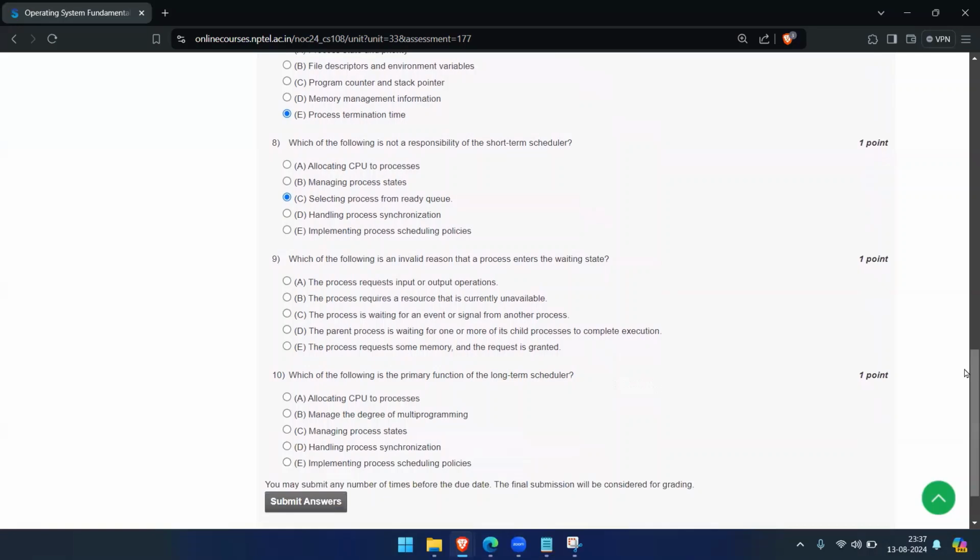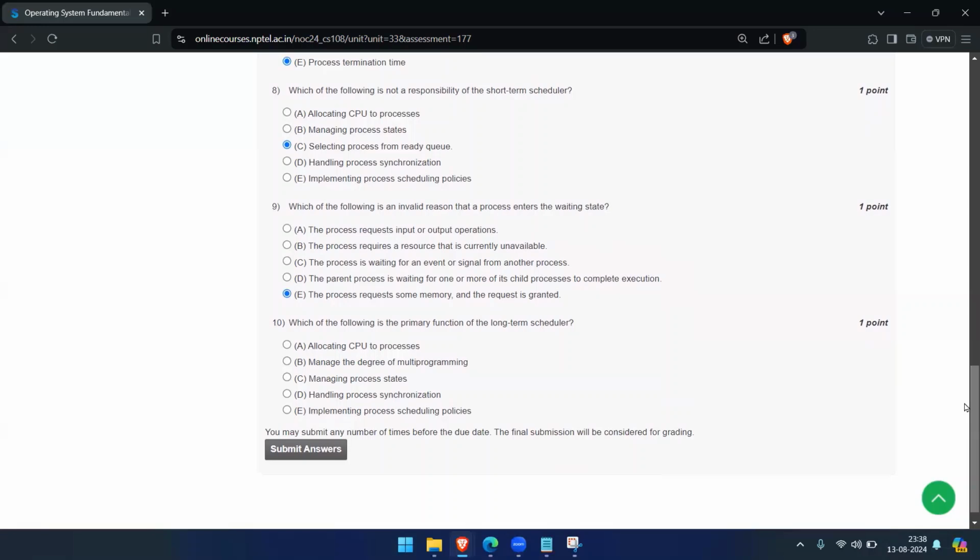Next question, which of the following is an invalid reason that a process enters a waiting state? The process requests input-output operations. The process requests a resource that is currently unavailable. The process is waiting for an event. The parent process is waiting for its child process to complete execution. In all these situations, the process will enter the waiting state. But if the process requests memory and the request is granted, then it has no reason to enter the waiting state. So the right answer is E.